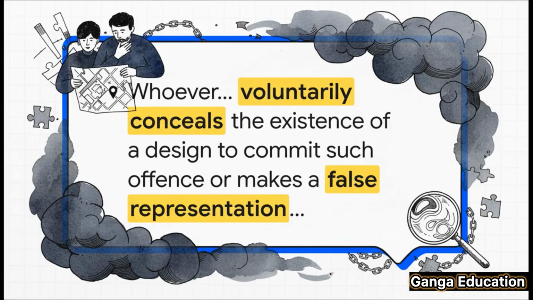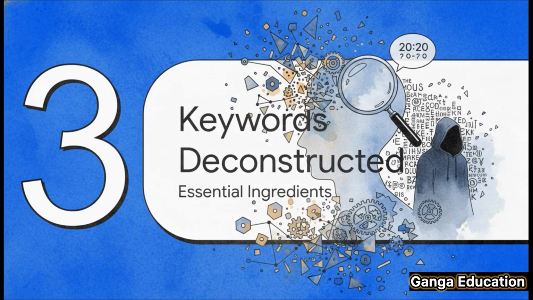So, what does this mean in simple terms? Well, it's straightforward. If you know that a crime is being planned, and you deliberately hide that information or even lie about it, you're going to be held liable under this section. It's about that intentional silence or misrepresentation. To really master this section, you've got to understand its building blocks. So let's break down the most important keywords.